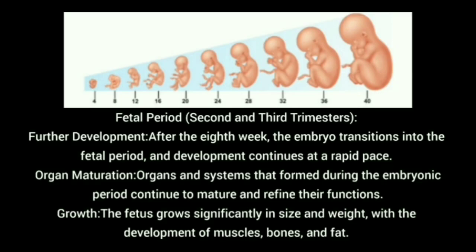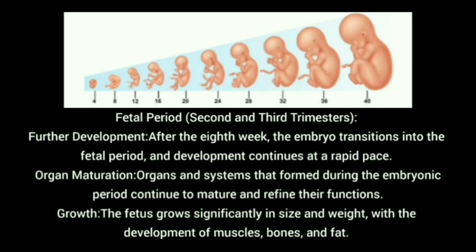The embryonic period is next called the fetal period, and development continues at a rapid pace. In this phase also, the baby development is rapid. The organ maturation. The organs and systems that are formed during the embryonic period continue to mature and refine their functions. Means the first 3 months is called embryonic stage. After the 3 months is called fetal period. In this fetal period, the organs formed in the embryonic period get mature and do their functions.